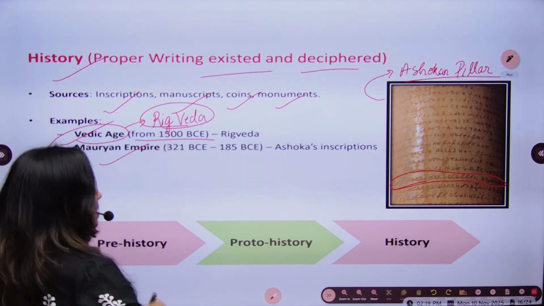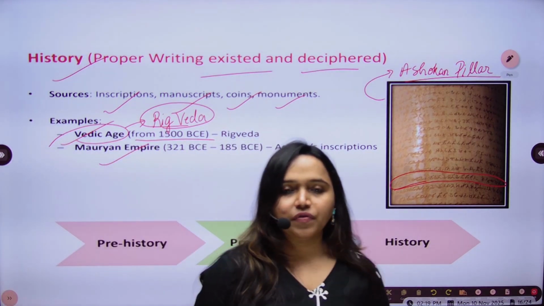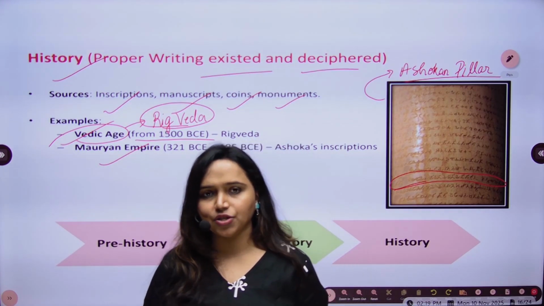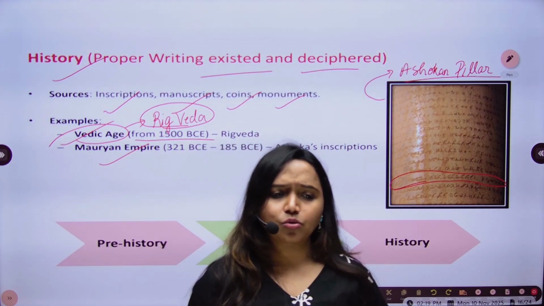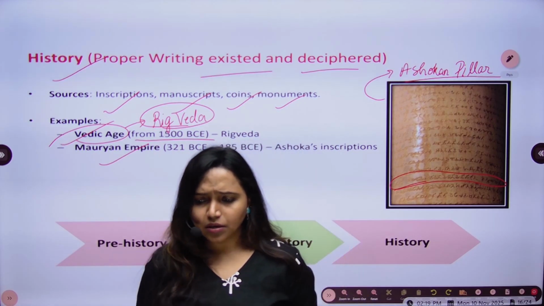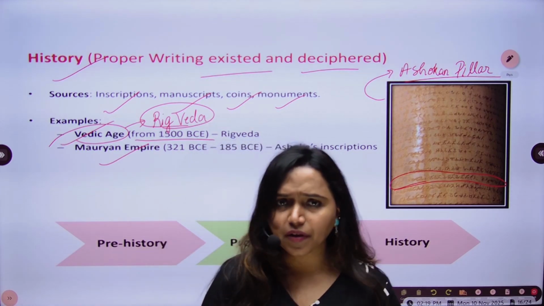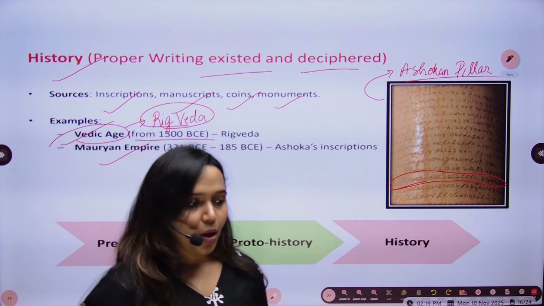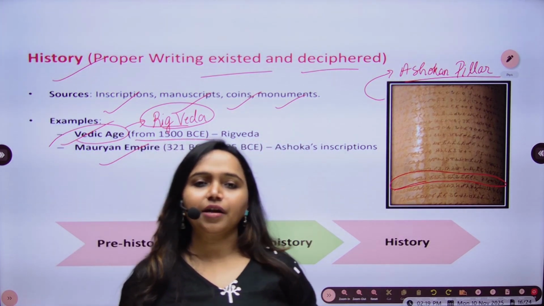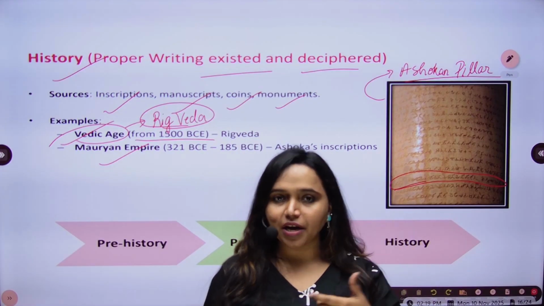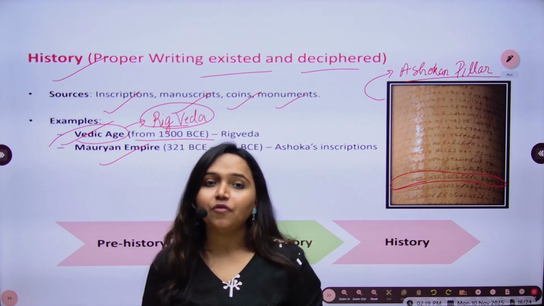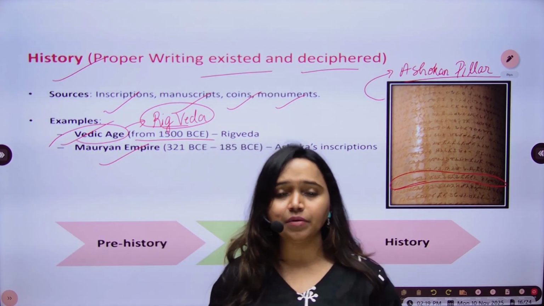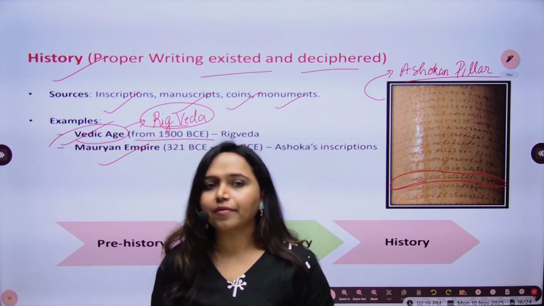Again, the Mauryan Empire is an example. After the end of the Indus Valley civilization, we do not know what led to its downfall, because we do not have any literary source available. But from the time of the Vedic era and then the Mauryan era, then the Gupta era, all these time periods have written sources available. So we can definitely say, okay, this was the point of time when the Mauryan Empire was established.